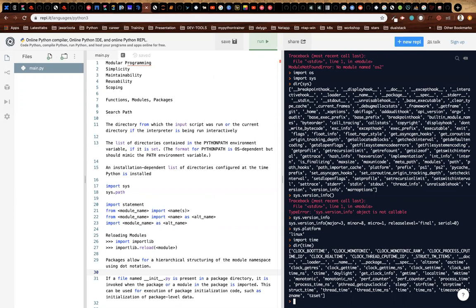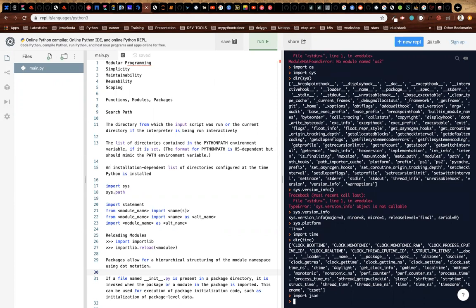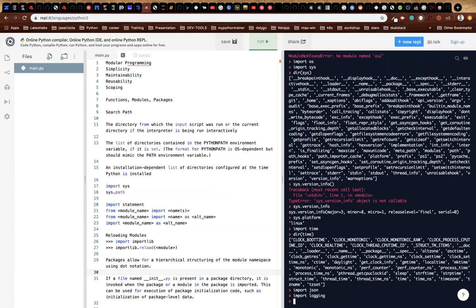Similarly, you have the JSON module, which will help to work with a special type of data called JSON, which is heavily used in REST APIs, and to serialize and deserialize to dictionary. That is where you use a JSON module. Similarly, you have a logging module, which will help you to put logs in your programs.